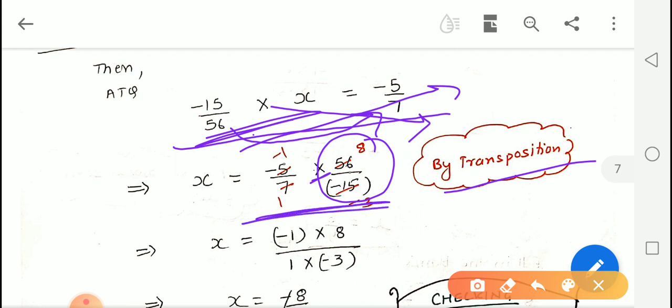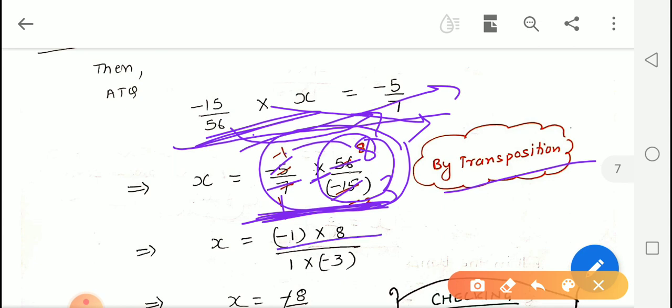This is the same as what we learned last year while solving fraction questions. Now this is a simple multiplication equation. We will do the cancelling. 7 1s are 7, 7 8s are 56, 5 1s are 5, and 5 3s are 15. Then we will multiply numerator by numerator.